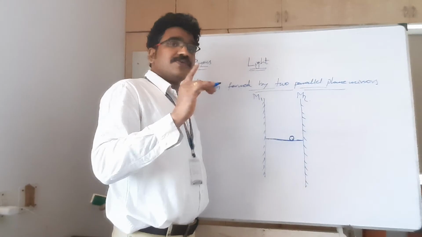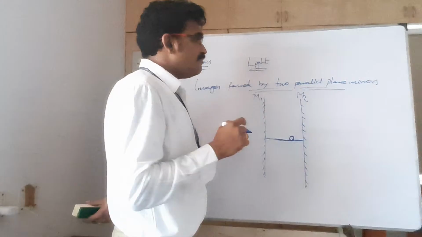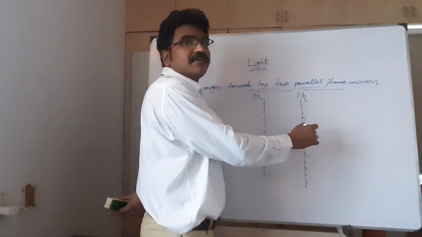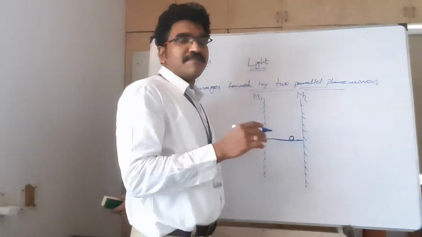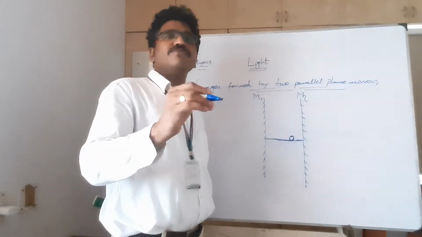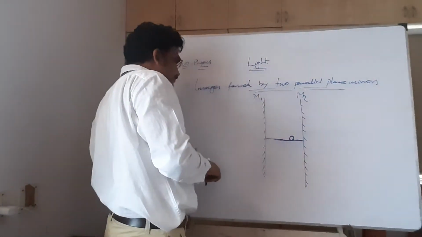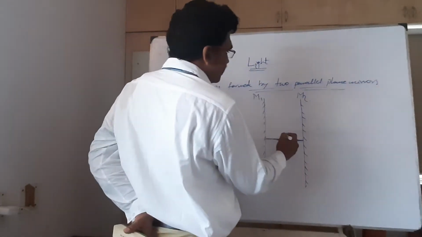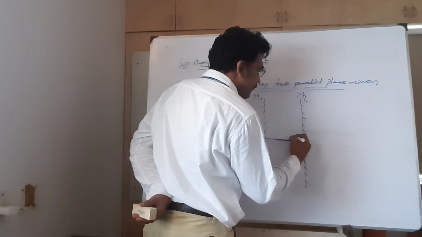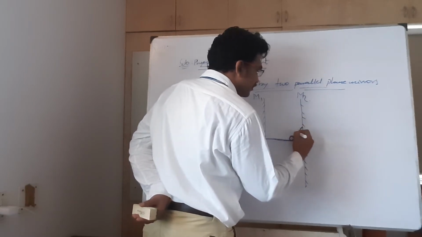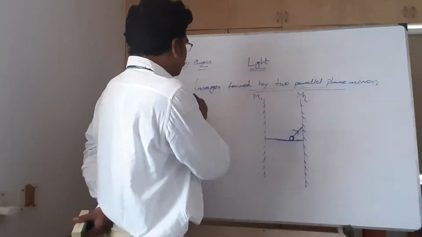But when you are learning this, you should understand that the image formed by one mirror is going to act as the object for the other mirror. That we will check now. So here, for example, I have taken the first reflection on M2.